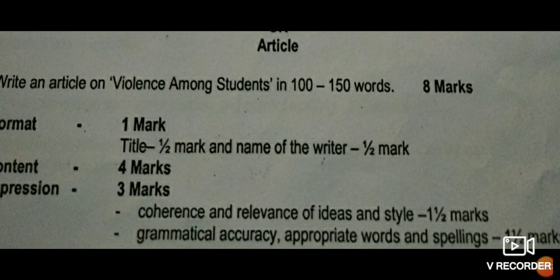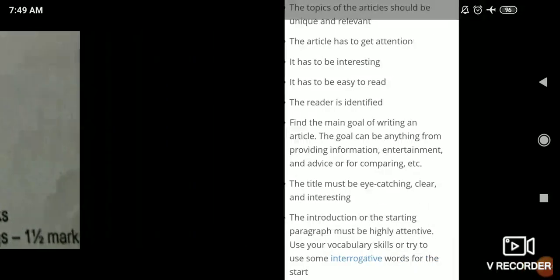1.5 you will get for coherence and relevance of ideas and style. That is, how simply you are writing your article, and whether anybody can understand it or not. For that you have to use simple statements. Then grammatical accuracy, appropriate words and spelling. There should not be any grammatical error. 1.5 marks will be cut for grammatical errors, inappropriate words or spelling mistakes. So I think it is very clear, children: the class 10th marking scheme for article writing carries 8 marks, and class 12th carries 10 marks.